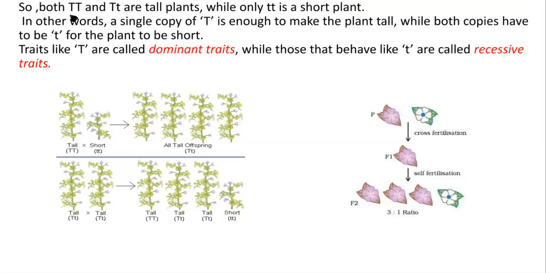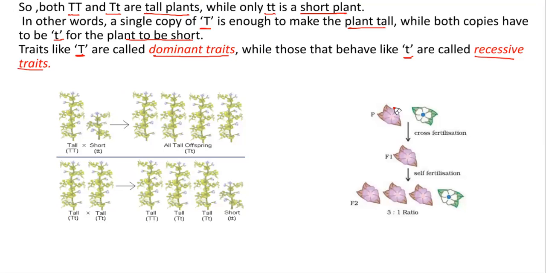Okay, ma'am. So both capital T capital T and capital T small t are tall plants, while only small t small t is a short plant. In other words, a single copy of T is enough to make the plant tall, while both copies have to be small t for the plant to be short. So it means a trait like capital T is called dominant, while small t is called a recessive trait.